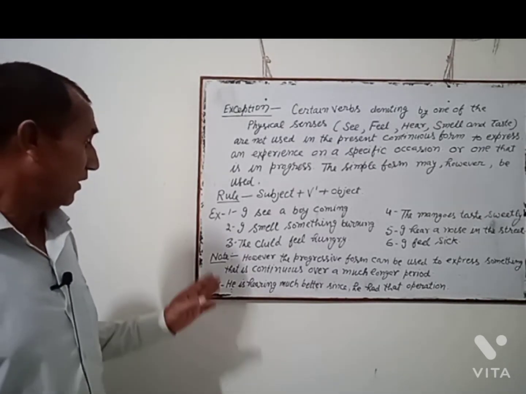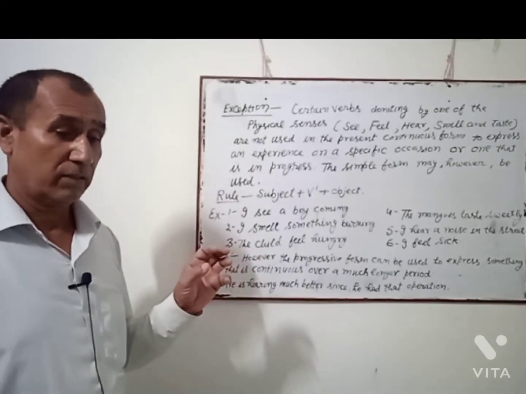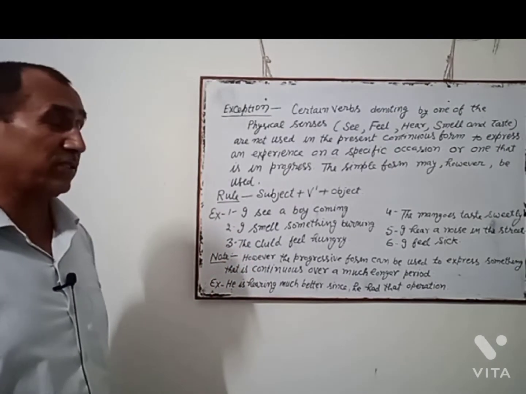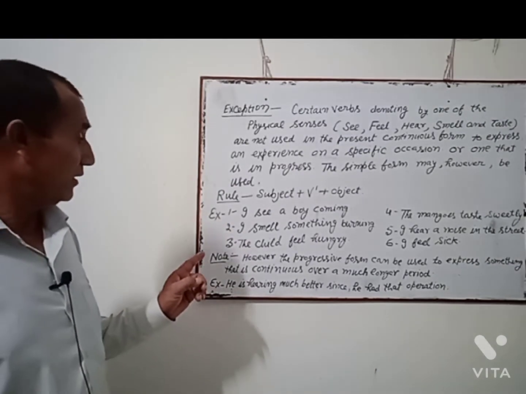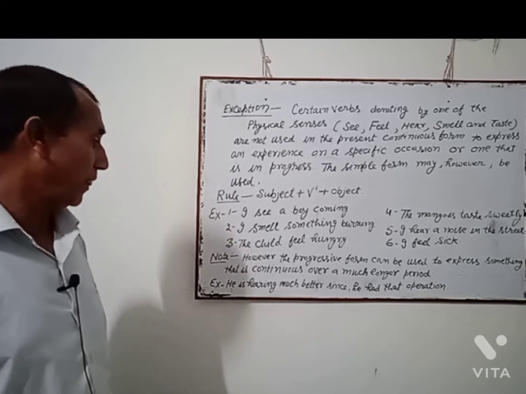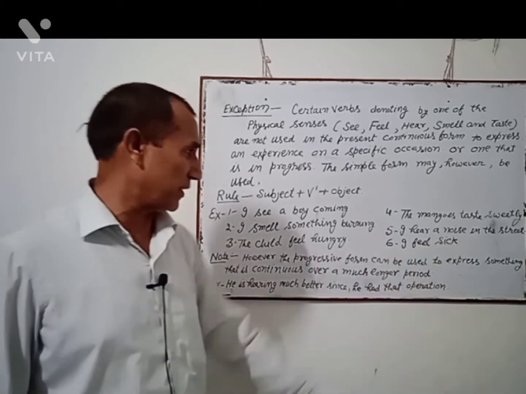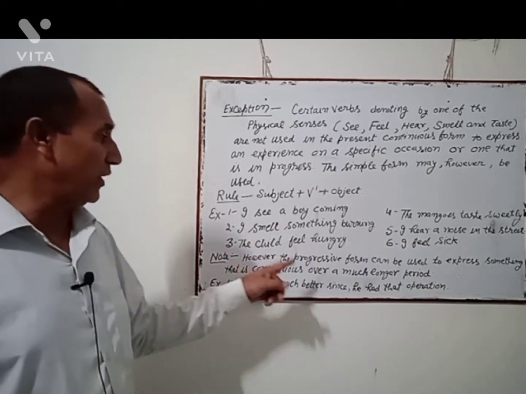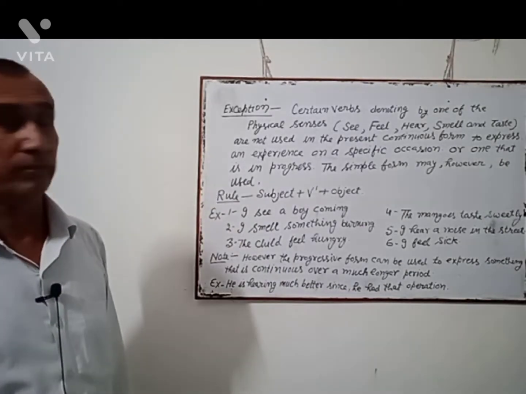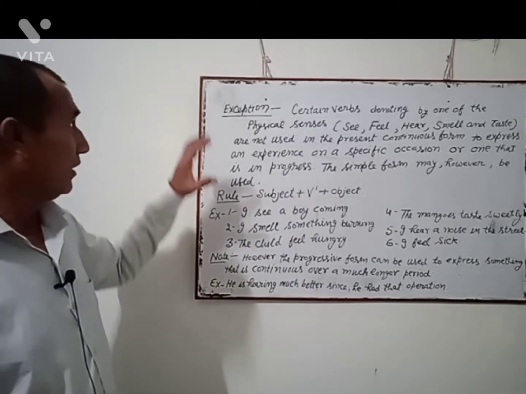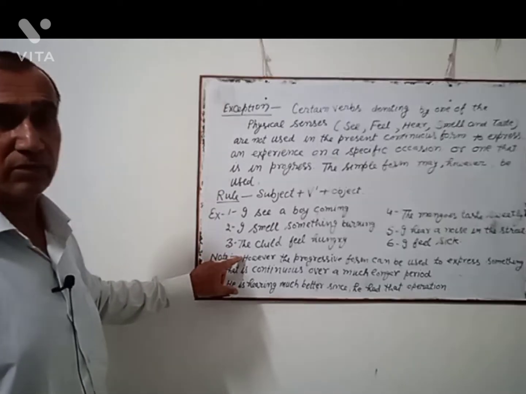But one thing is necessary. In such conditions, however, the progressive form can be used to express something that is continuous over a much longer period. This rule differs from the earlier one.